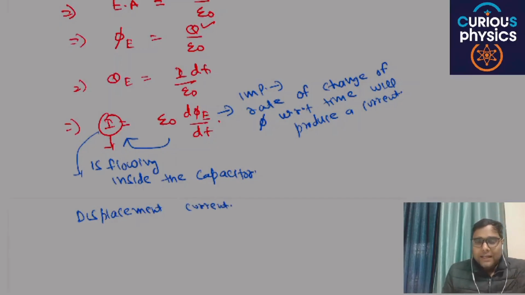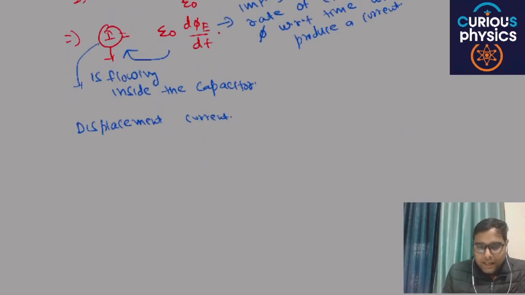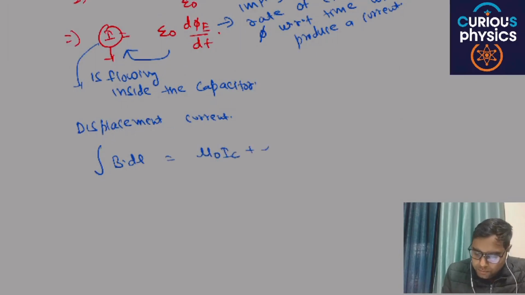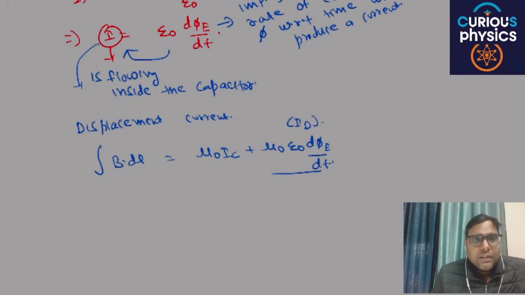Now the complete Ampere circuital law is nothing but the integral of B dot dl equal to mu naught IC, which is the conduction current, plus mu naught epsilon naught d phi E by dt, which is the displacement current. Are you able to understand my point or not? Now outside the capacitor only IC is there, the conduction current.